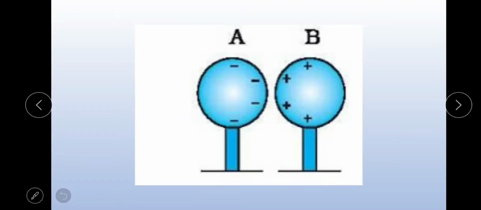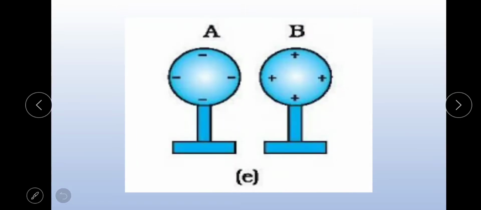In the next diagram you can observe that these two spheres A and B are separated by a large distance, so the charges will be distributed uniformly on them. On sphere A, negative charges are uniformly distributed and on sphere B, positive charges are uniformly distributed.